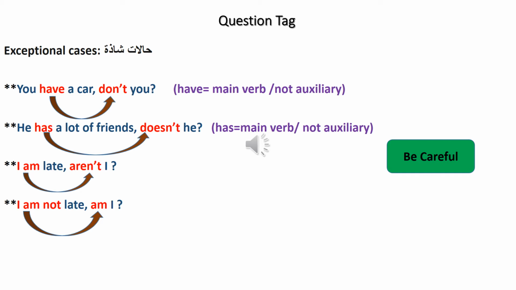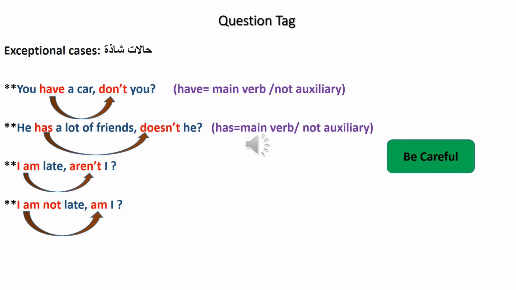This sentence, you have a car, is in present simple. And we said that in a present simple, in order to negate a sentence, we have to use don't or doesn't. Here we have you, and we said that you, they, we are subject pronouns. Because they are plural, we have to use to negate them don't. You have a car, don't you?